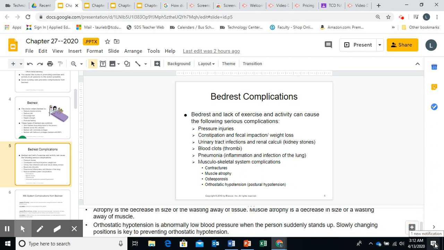And orthostatic hypotension is when the blood pressure drops and is normally low when the person stands up. So we have to make sure we change their position slowly if we start moving them after bed rest. Okay, that's why we always teach you when you stand somebody up, you ask them, hello, how do you feel? Are you okay? You don't stand them up and just start moving them. All right, next slide.